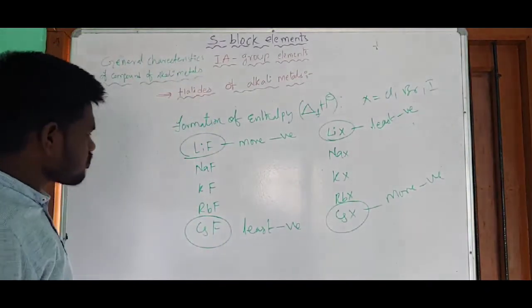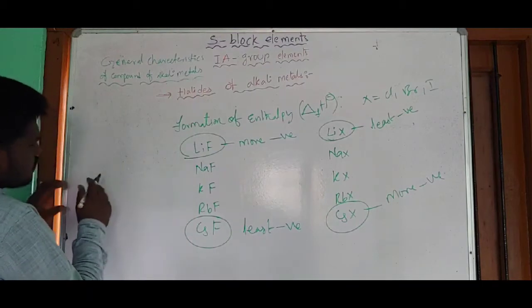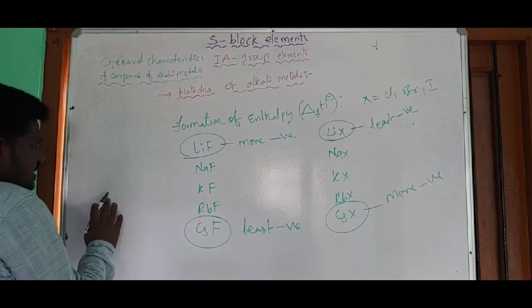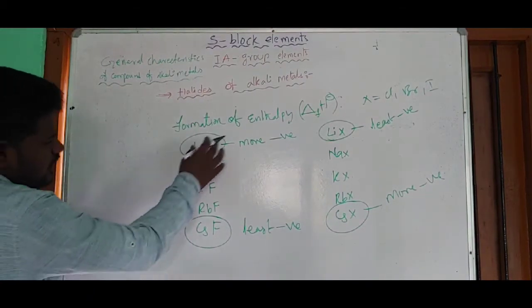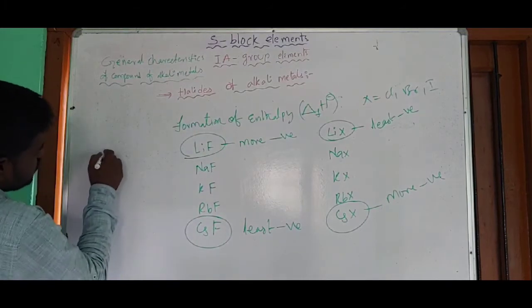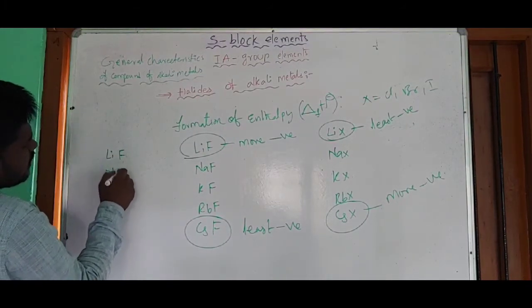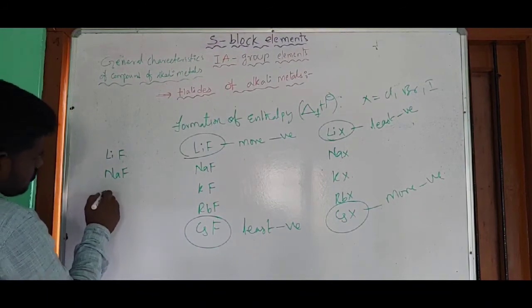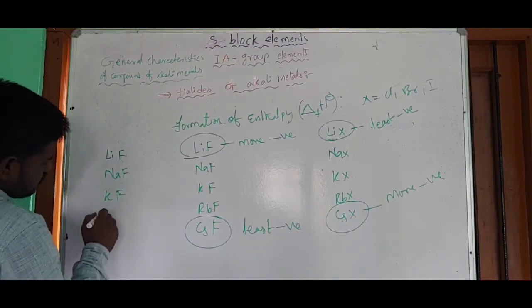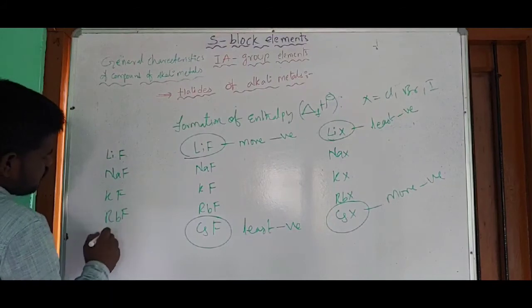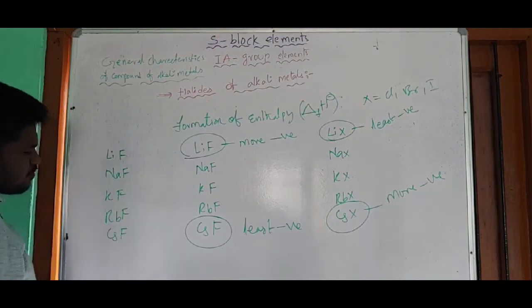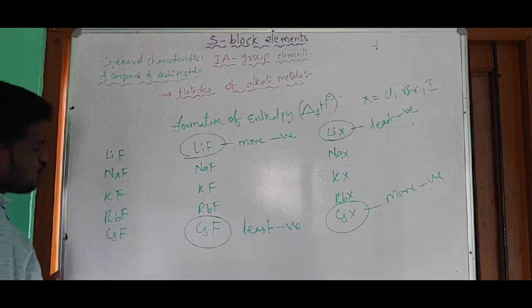Now let me take another set. This time, constant anion and various cations: LiF, NaF, KF, RbF, and CsF, cesium fluoride.